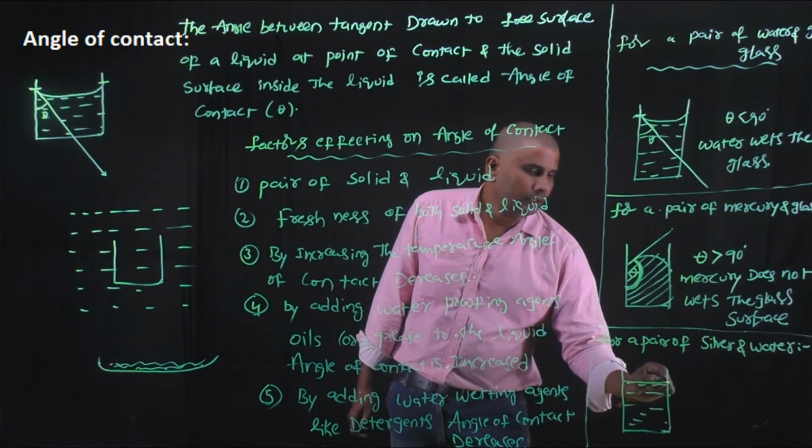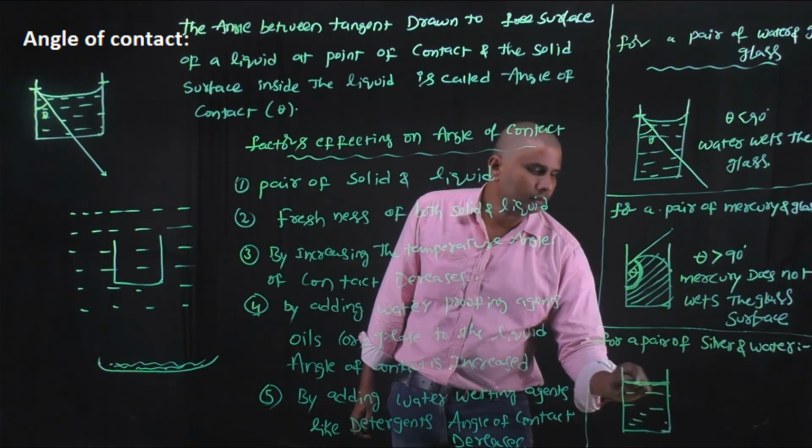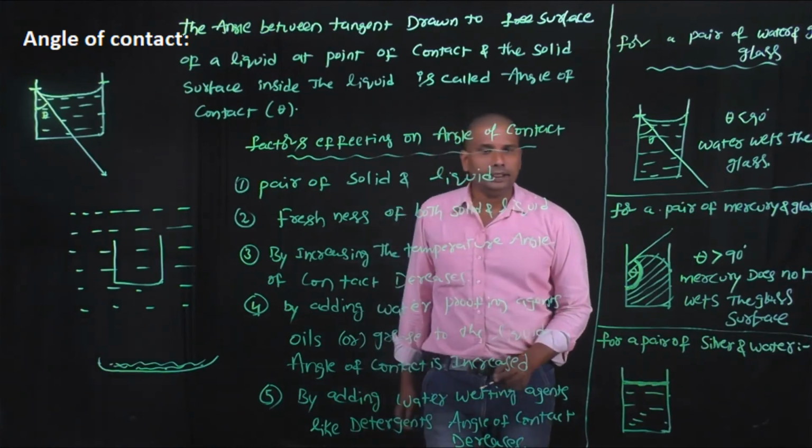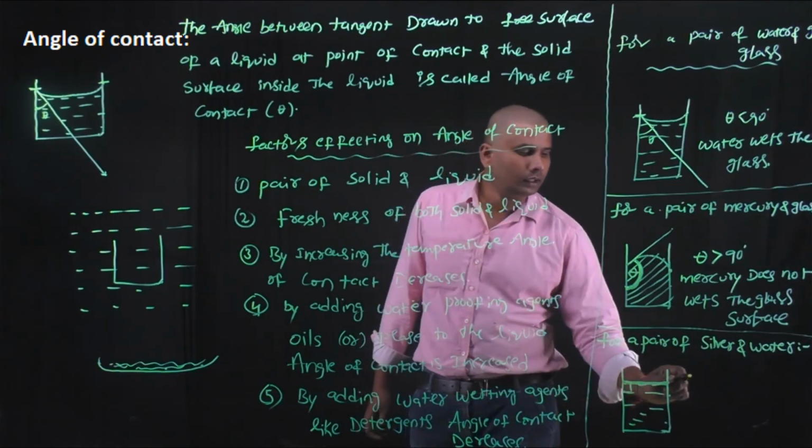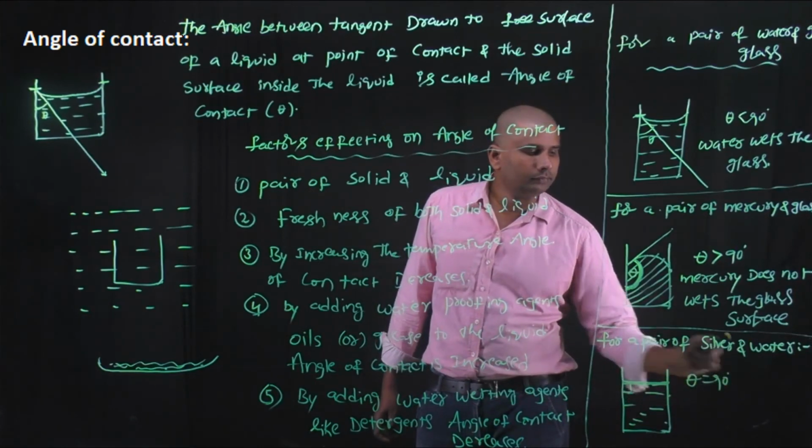The free surface of the water makes exactly 90 degrees with the solid surface. Here theta equals 90.